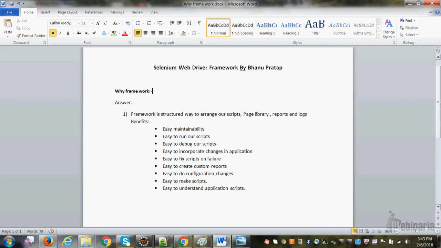Then they will ask you what are the benefits, what will happen if I do not follow any framework? Just say that we have a lot of benefits when we follow frameworks. What benefits? We have easy maintainability, right? Easy maintainability we have. What does easy maintainability mean?